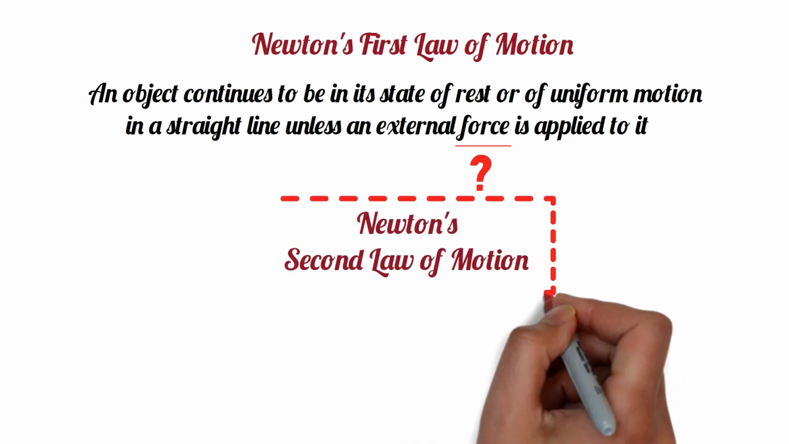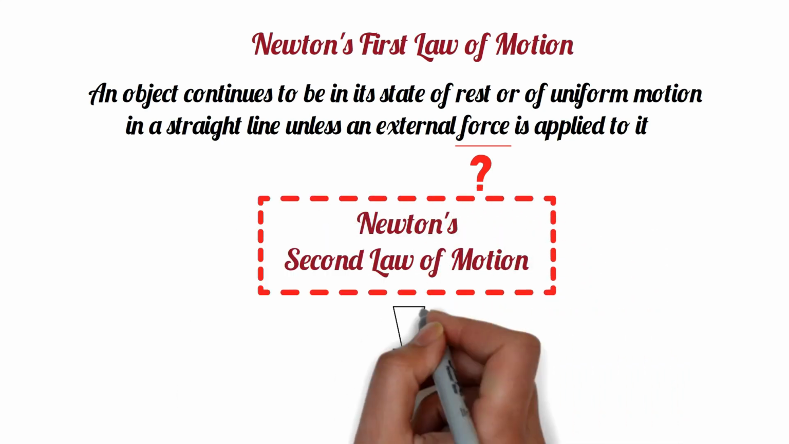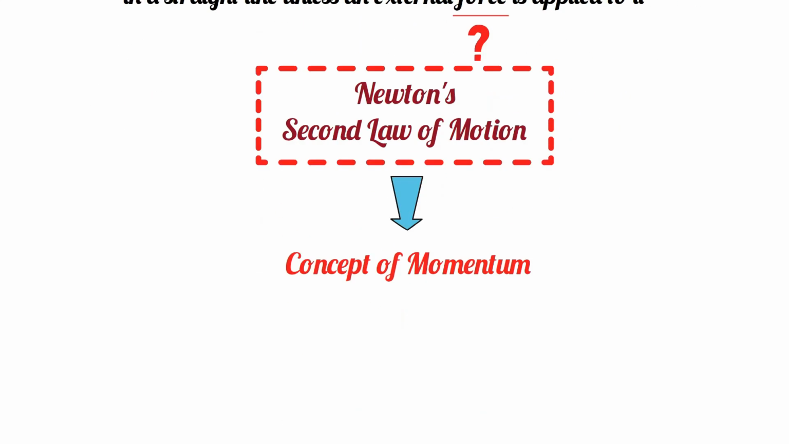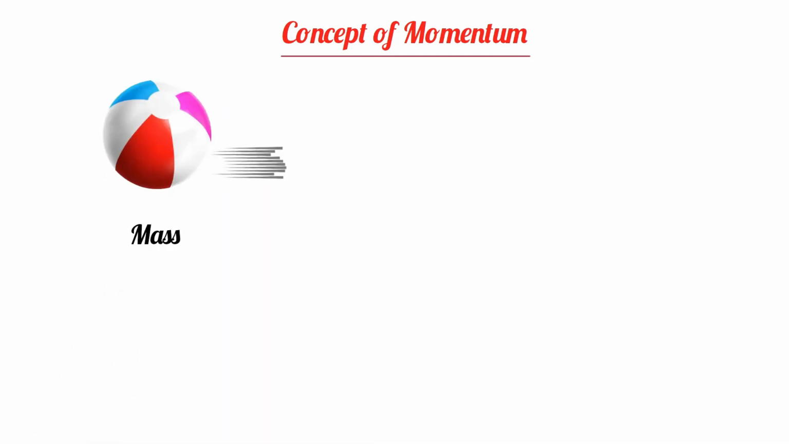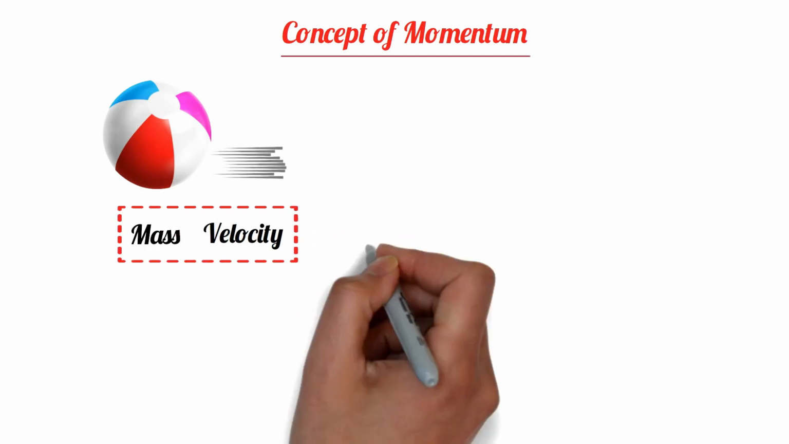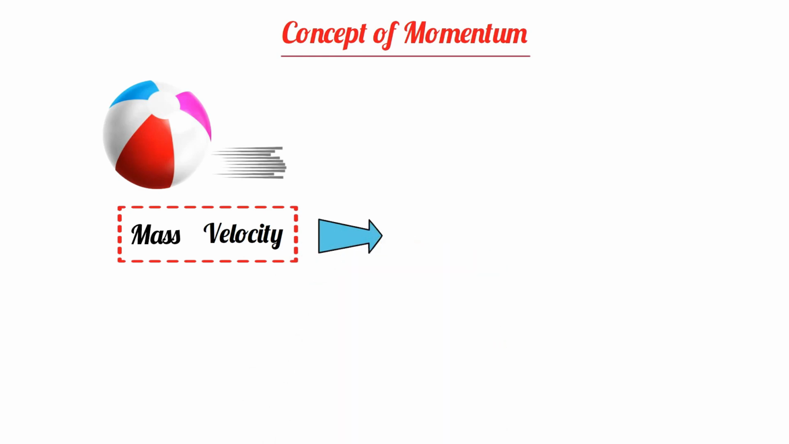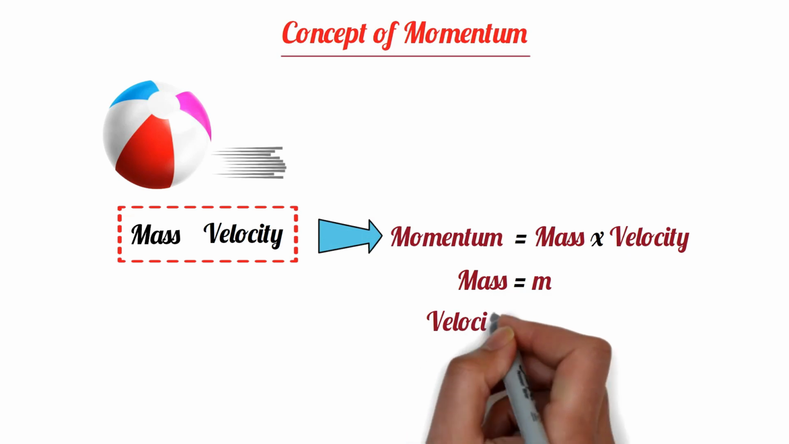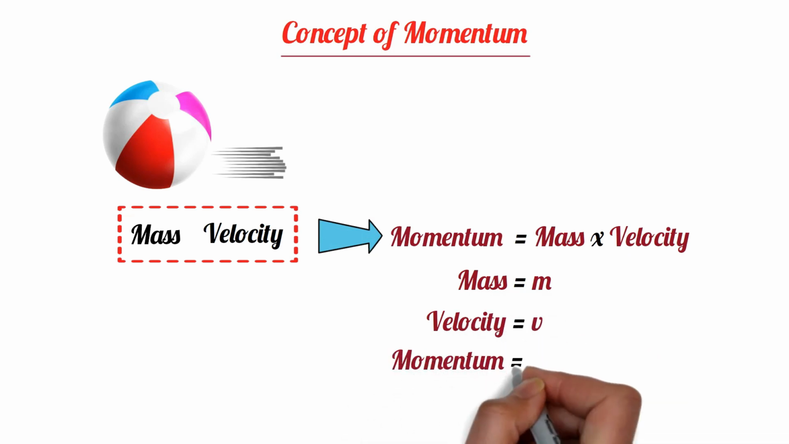But before getting into Newton's second law of motion, we need to discuss another concept, which is the concept of momentum. Concept of momentum. All objects have mass, and if it is in motion, it also has a velocity. The combination of this mass and velocity gives the object a dynamical property called momentum. The momentum of an object is equal to the product of its mass and velocity. That is, if the mass of an object is m and its velocity is v, then its momentum is mv.